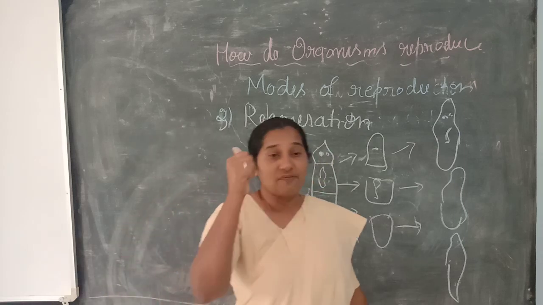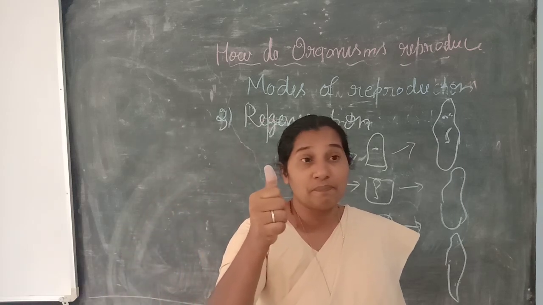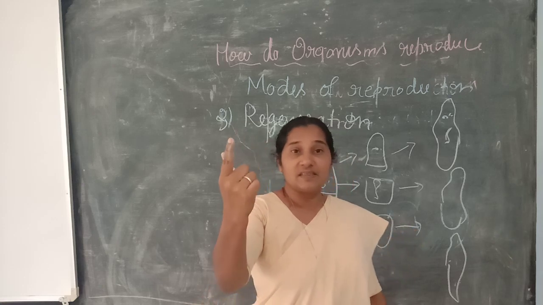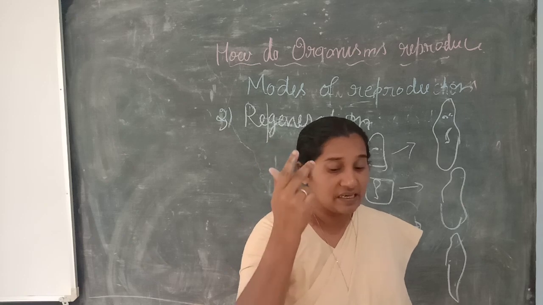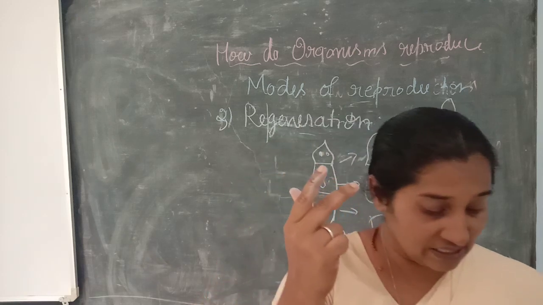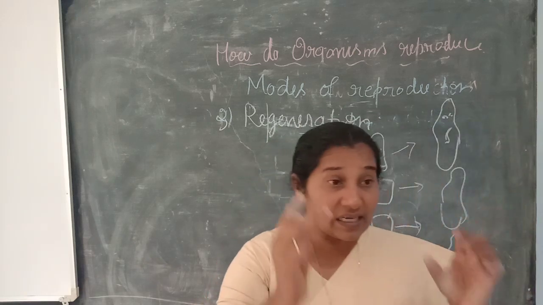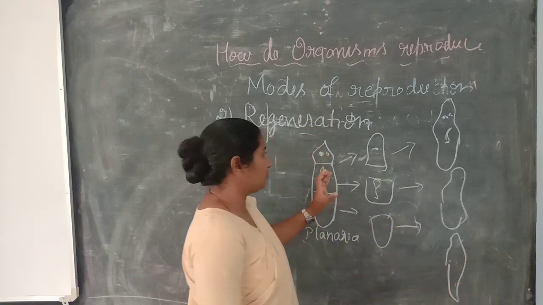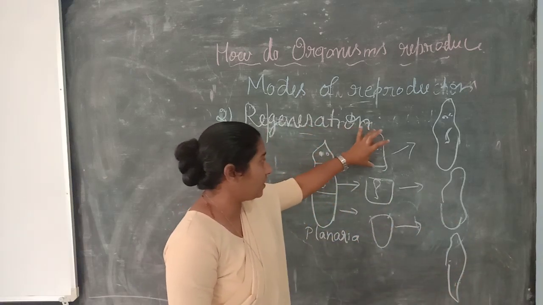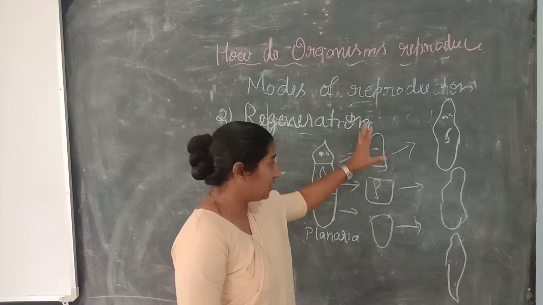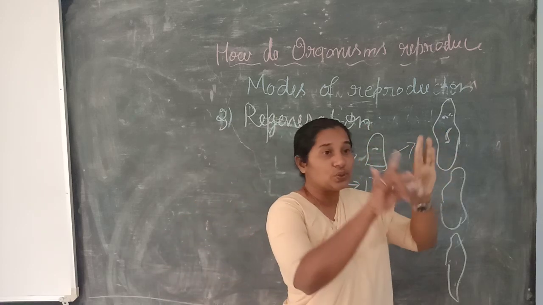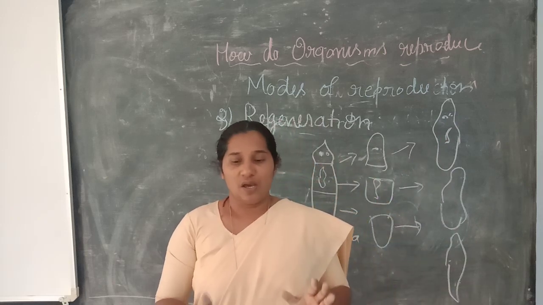So we call it regeneration. Remember the first asexual reproduction is fission, the second is fragmentation, and the third one is regeneration, where the cut pieces of any part of the body, cut into 3 parts, each single part goes into another adult organism.